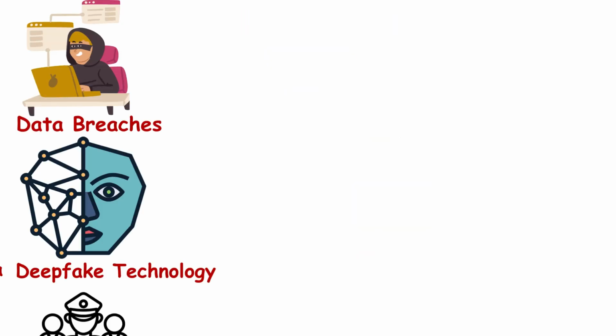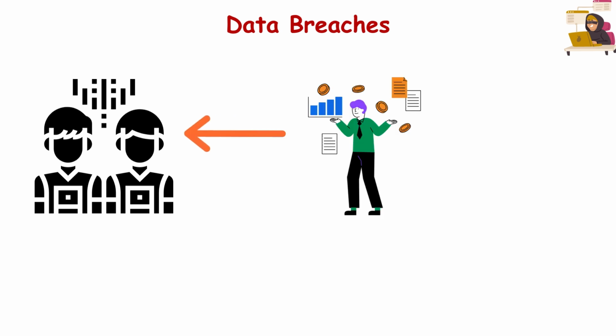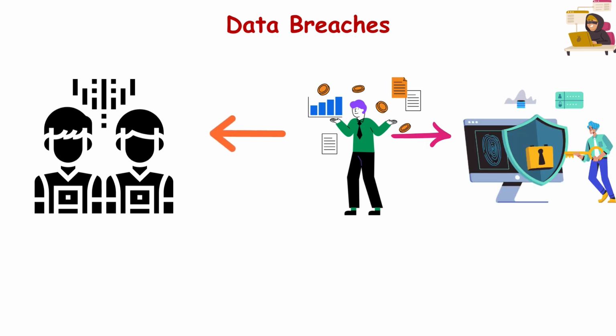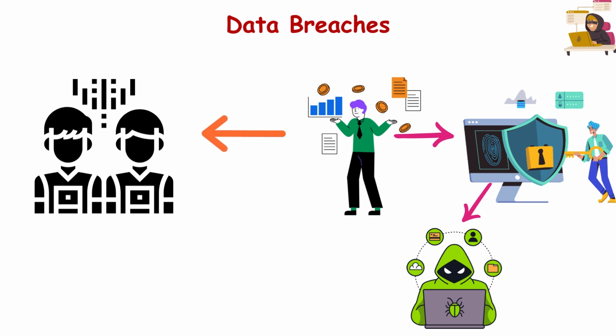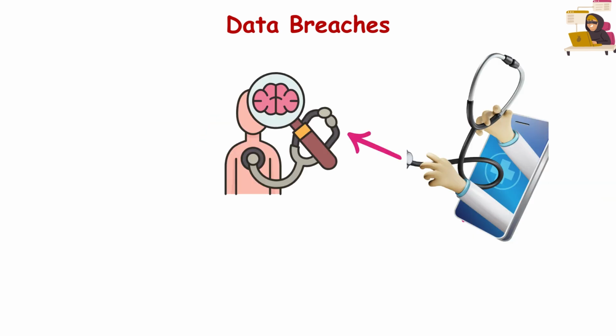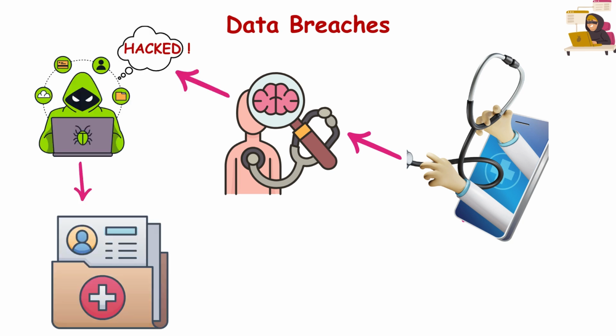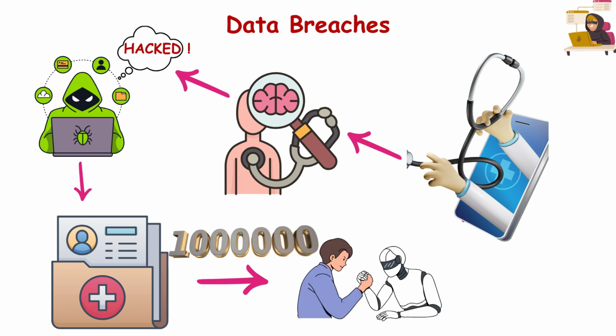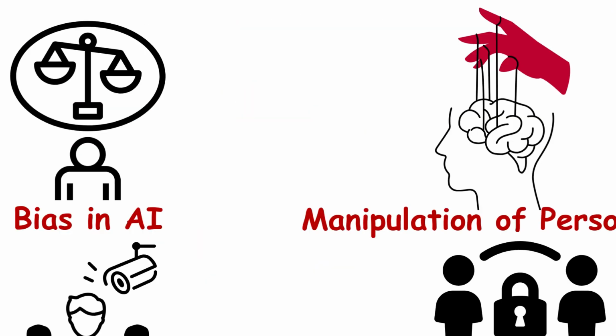Data breaches in AI systems. AI relies on huge data sets, many of which contain sensitive personal information. If a company using AI for their business has poor security measures, a cyber attack could expose your private information to hackers. The more data AI systems handle, the more attractive they become as targets for breaches. Example: if a healthcare app using AI to diagnose conditions gets hacked, your medical history, along with millions of others, could be exposed online. This is the kind of breach that AI systems need to protect against, but often struggle with.